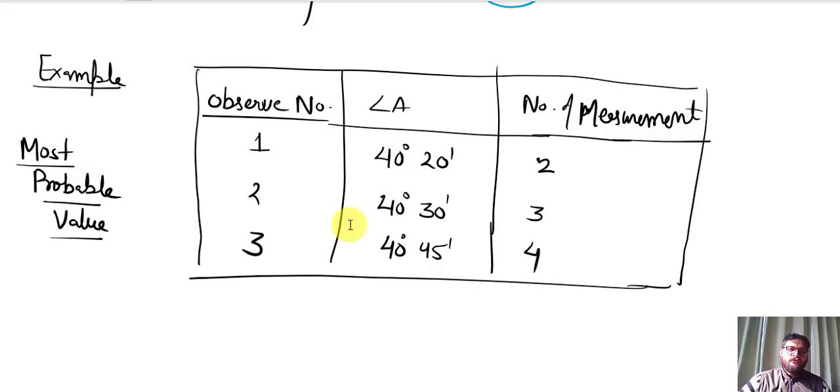So we have a table. In the first column we have observation run, in the second column we have an angle, and the third column represents number of measurements, right? So this third column gives the indication of weight, so I can say that number of measurements, which is 2 3 4, are the weight of the observations, right? So this is my weight of ऑब्जर्वेशन फॉर 1 2 एंड 3।